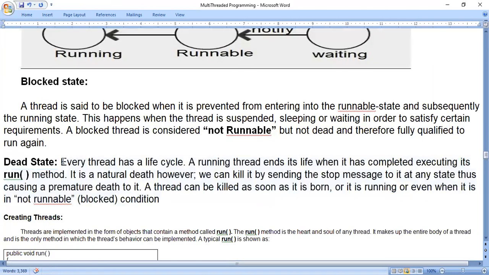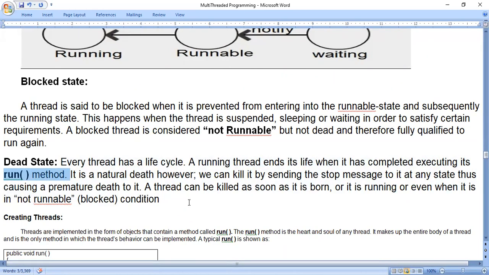See here. Every thread has a life cycle. A running thread ends its life when it has completed executing its run method. See, there is a method called run method while we use thread. If the run method has completed its working, that is called natural death. Natural death in the sense that we will not use the stop method. If you use the stop method, it is not natural death. If the run method is completed, the thread by itself is going to dead state. We are not making the thread go to dead state.